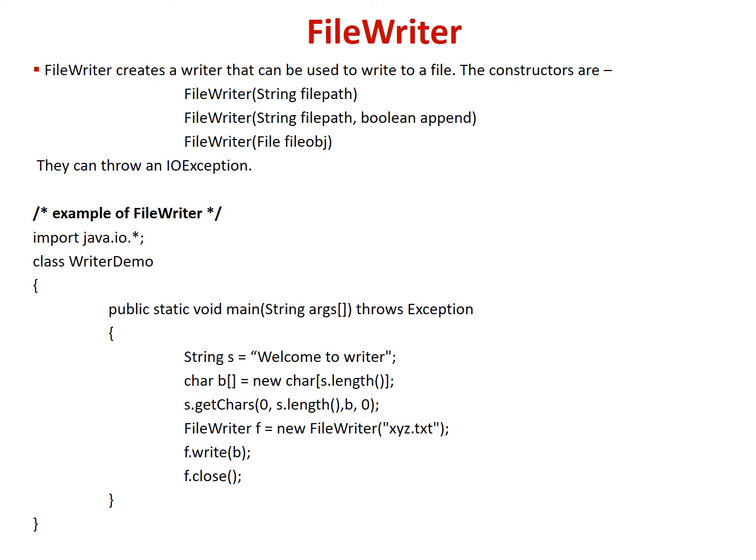The first is the string which gives the path of the file, and the second one is the boolean type, and the third one is the constructor with one file object. They can throw an IO exception. Now here is the example which writes the string "welcome to writer" in the file xyz.txt.